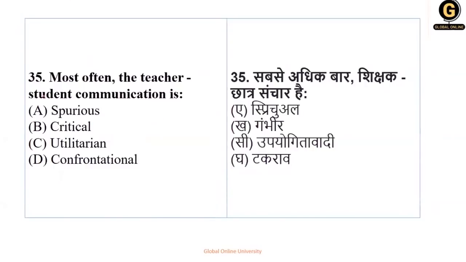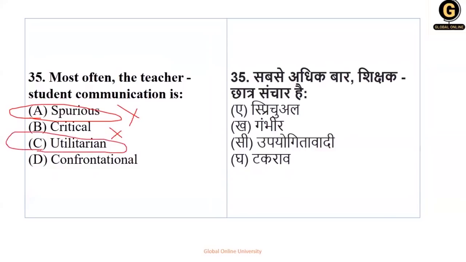Most often, the teacher-student communication is what? The teacher-to-student communication is pluralist, critical, utilitarian, confrontational. So pluralist, it means we eliminate it. So it's not possible. Critical, no. Utilitarian and confrontational. Okay, it means the one which is utilized.